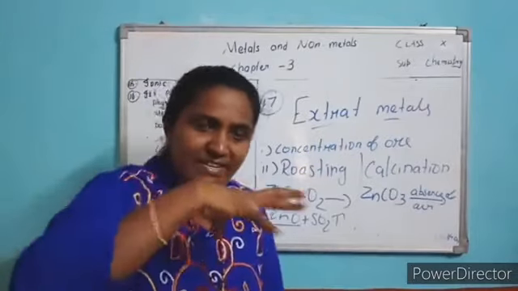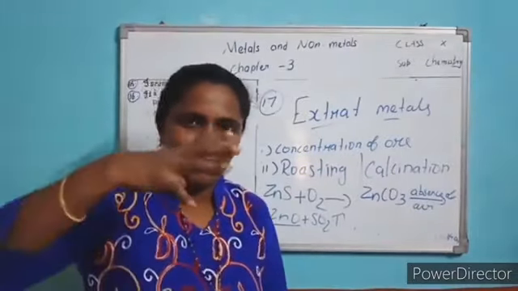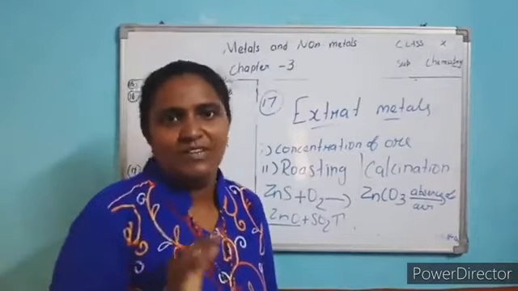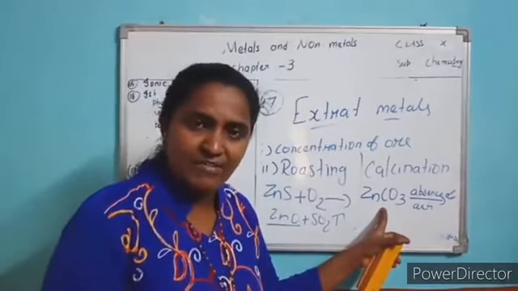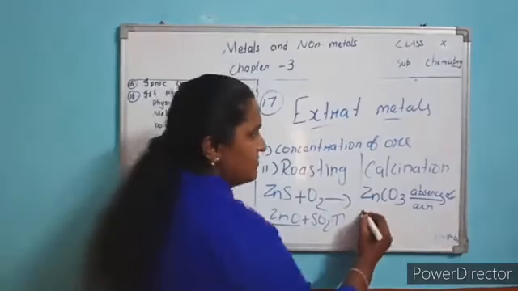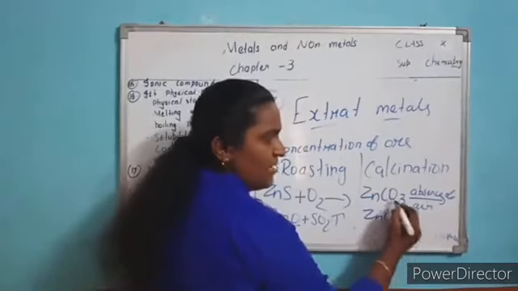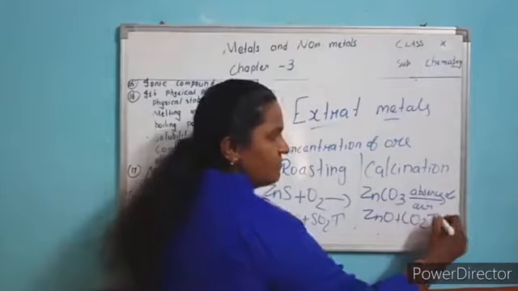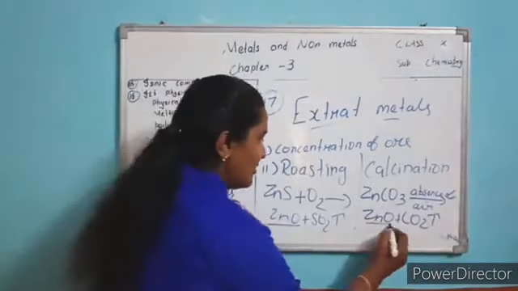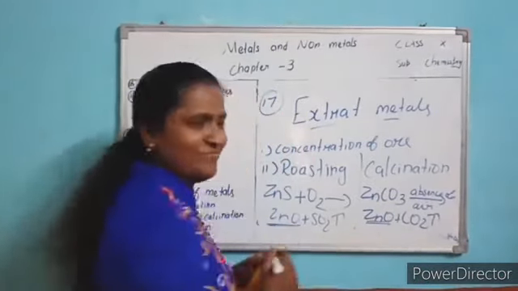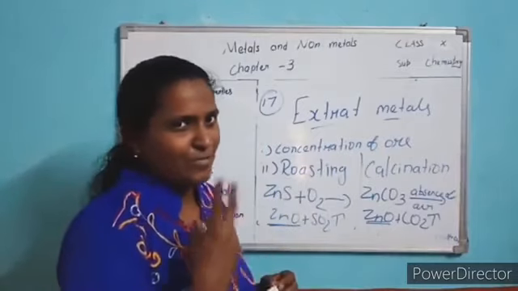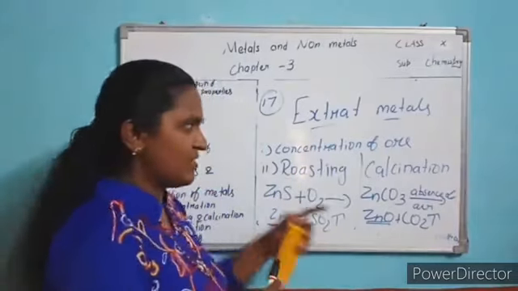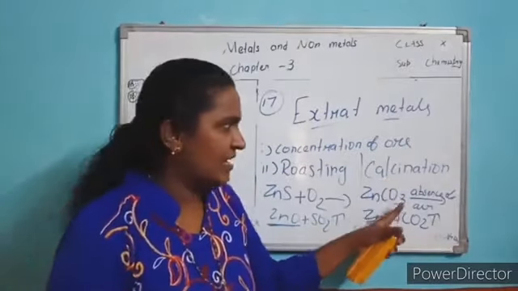No air, closing and heating. The container you take the ore in, cover the ore and heat. Understood? In the absence of air, on heating you will get metal oxide, and carbonate liberates carbon dioxide gas. So in both processes you will get zinc oxide, metal oxide. So the main purpose is to get the metal oxide, but two methods are there: if sulfide ore means roasting, carbonate ore means calcination.